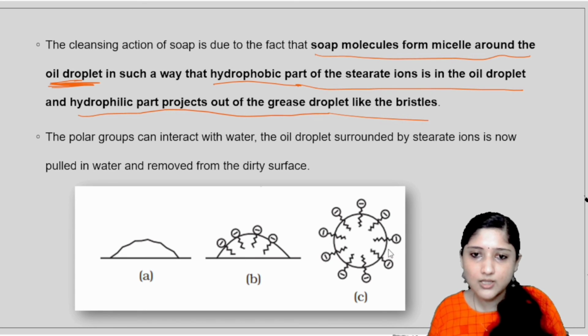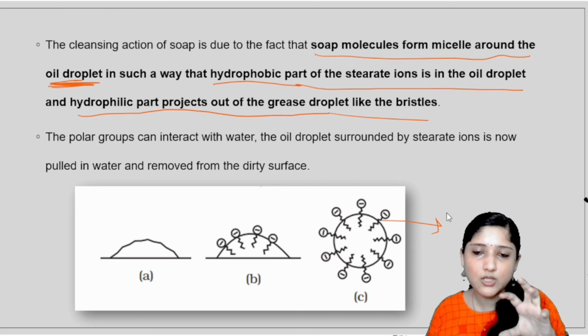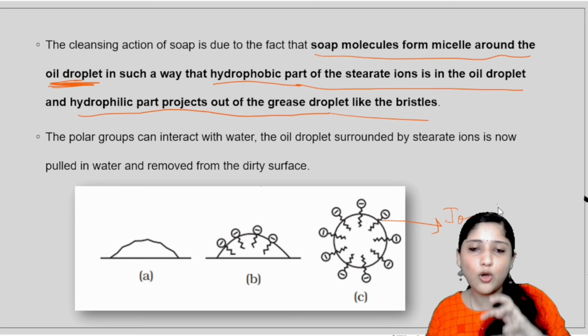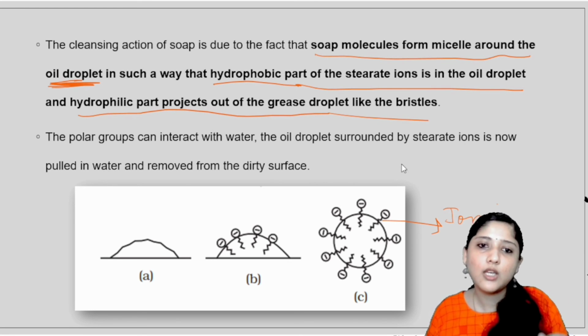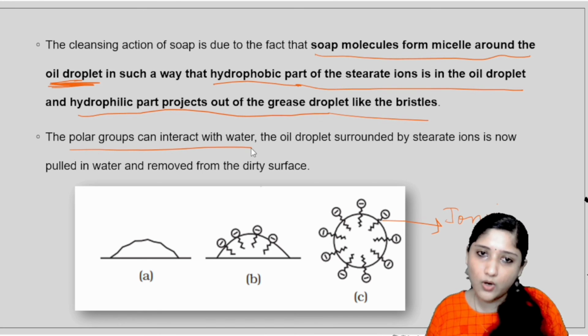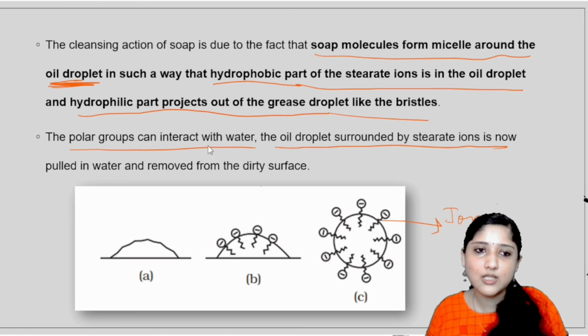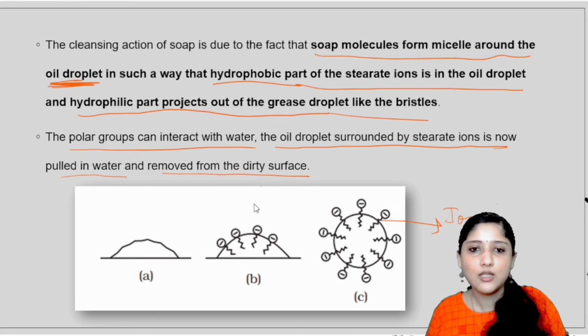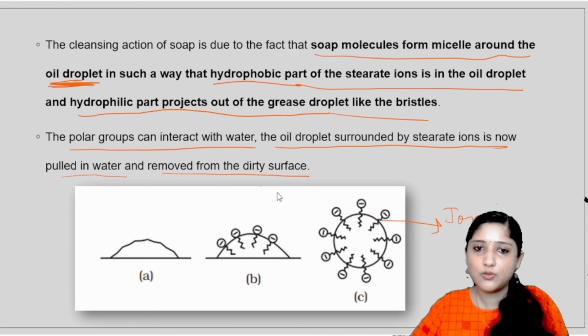And the third figure is the formation of the ionic micelle. They will form a circular, spherical-like shape, the ionic micelle, and then they will remove that oil particle from the cloth. This is the action of the soap. The polar groups can interact with the water, and the oil droplet surrounded by the stearate ions is now pulled in water and removed from the dirty surface. This is the cleansing action of soap.